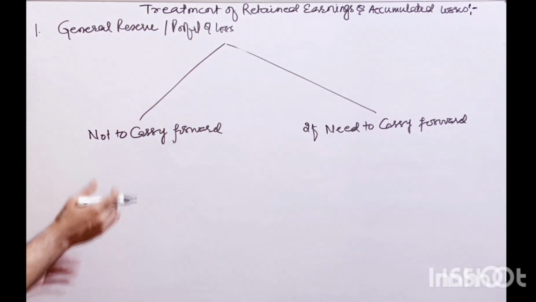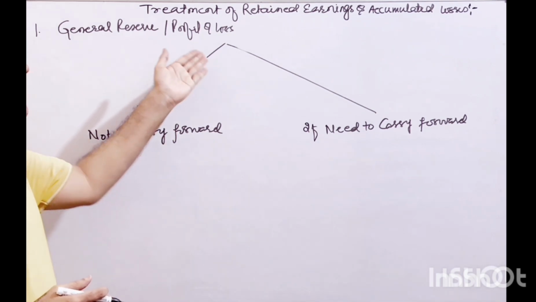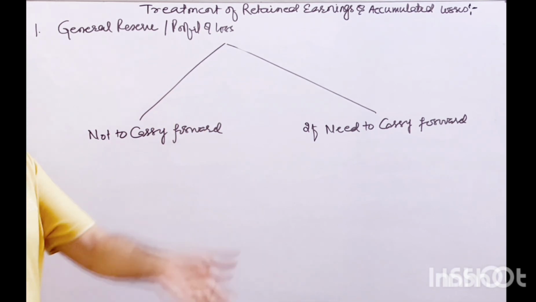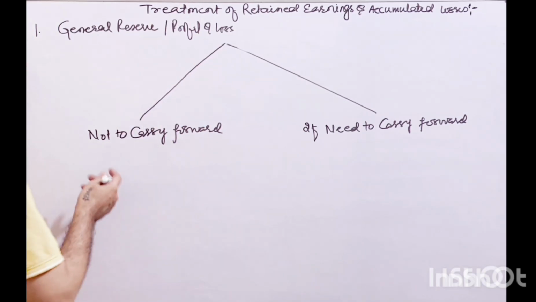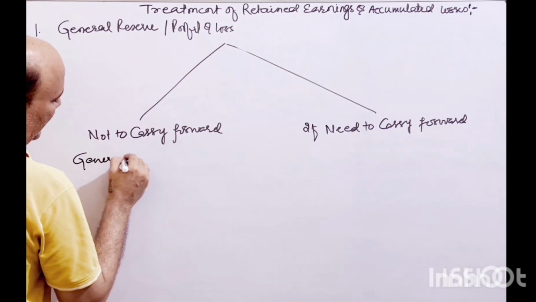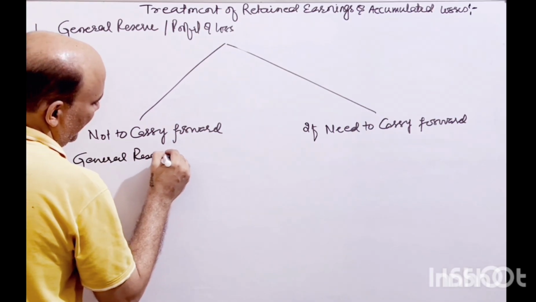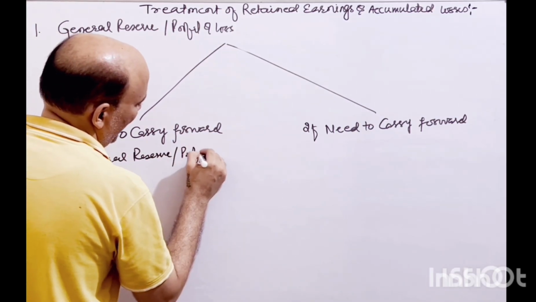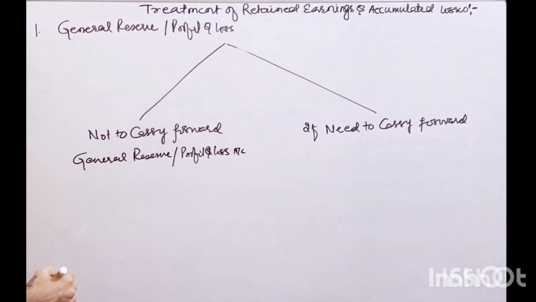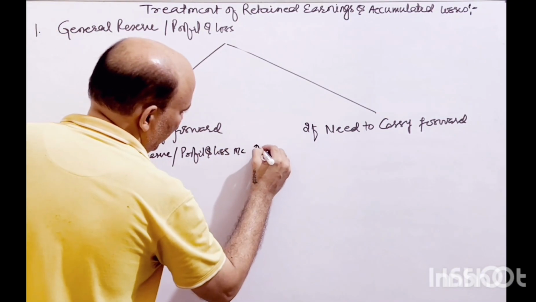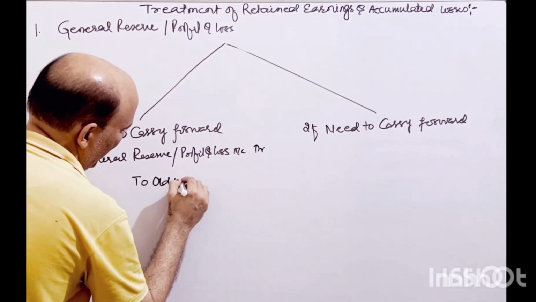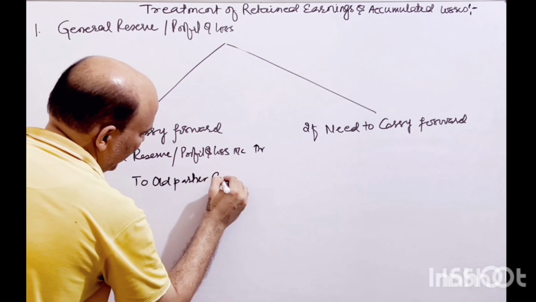In that condition, the amount which is there, general reserve or the profit and loss, is a credit balance and is given to the partners, so their capital account will increase. So partners' capital account will be credited, and general reserve or profit and loss account balance, surplus in profit and loss account, will be debited to old partners' capital account.